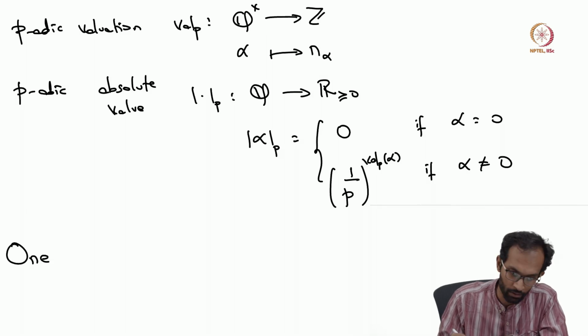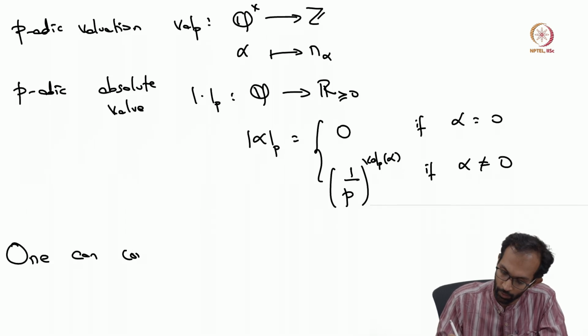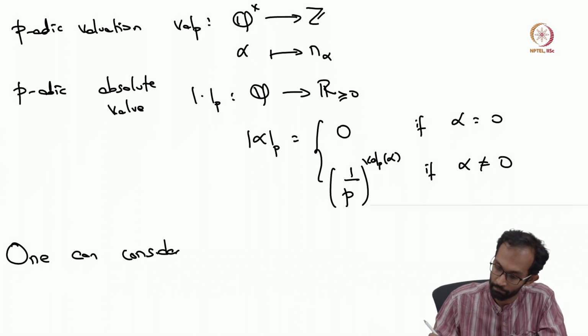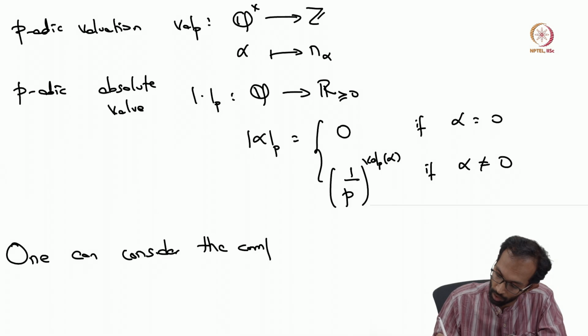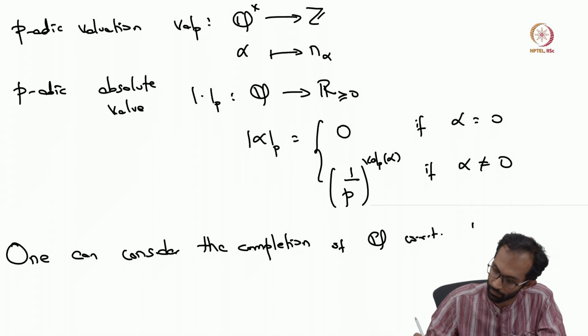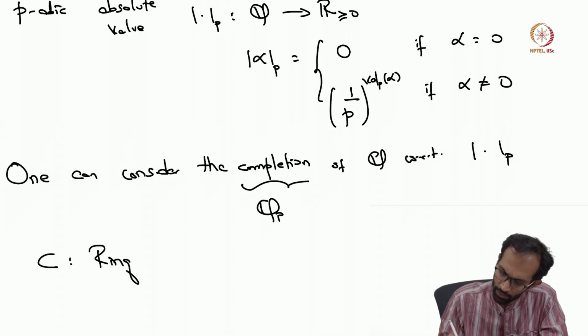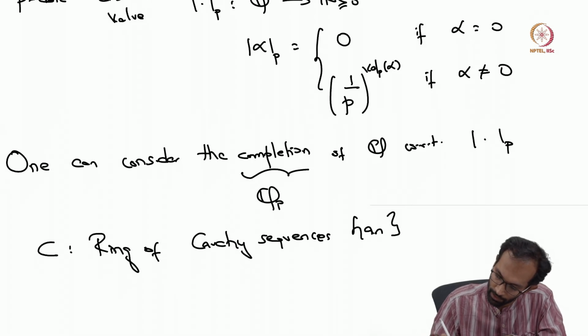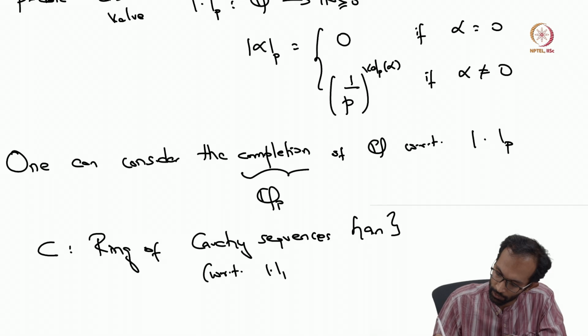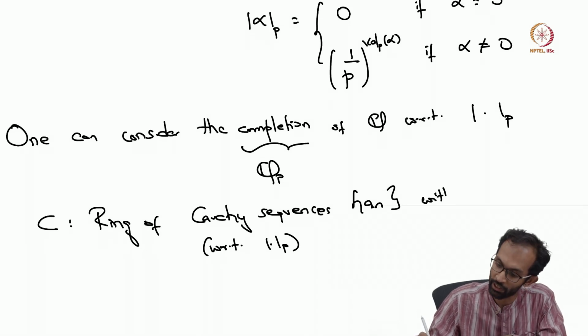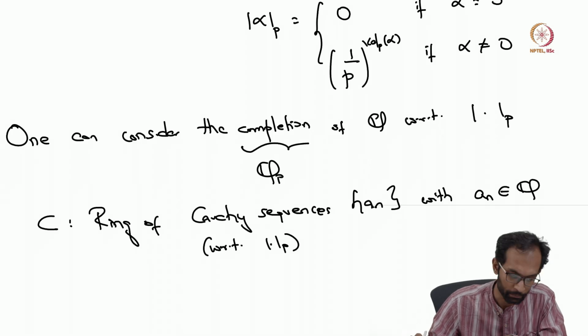And what we want to do is consider the completion of Q with respect to this p-adic absolute value, and this completion is what we call Q_p. The way we looked at the completion was, we had the ring of Cauchy sequences (a_n), and again Cauchy is with respect to the p-adic absolute value, where each term is a rational number.